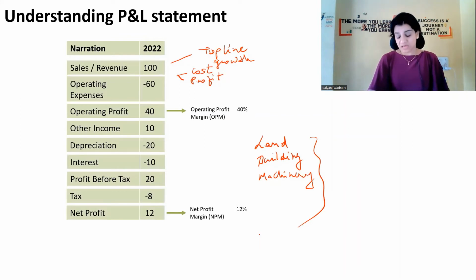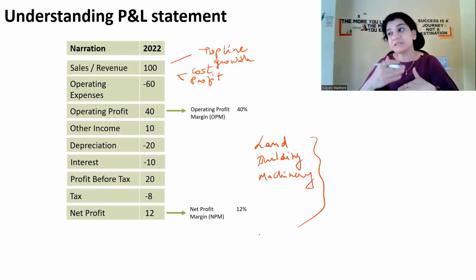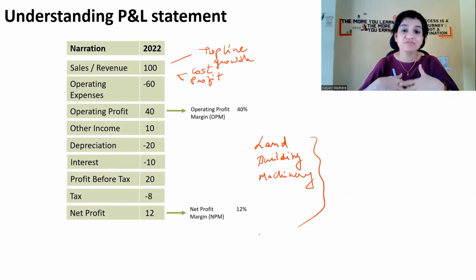Now, when the company is making profit, when they are having this money, what does the company do with it? This is the excess amount that they are having, right? So what are they going to do with this? They can either put that money back into the business, right? Because companies keep needing a lot of funds for their day-to-day operations and for expansion.